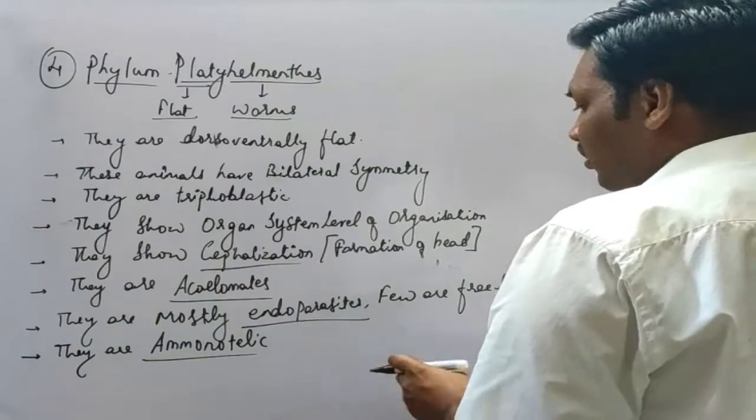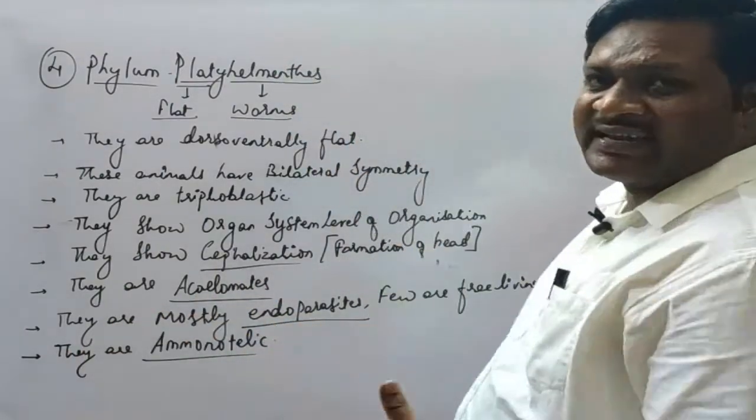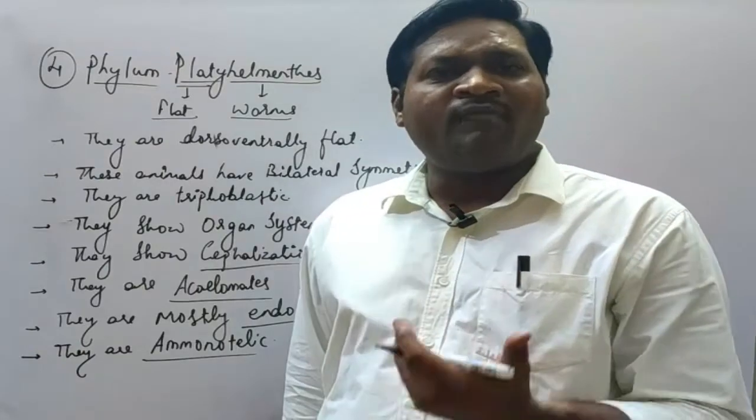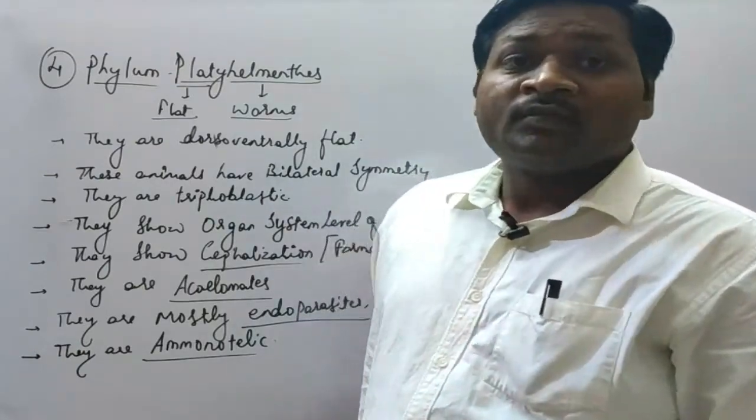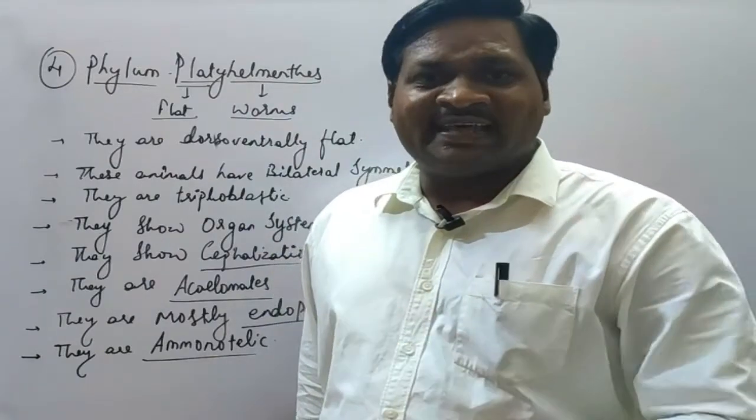Okay, now as they are ammonotelic, that means the excretory material is in the form of ammonia, and the excretion is performed by special cells.